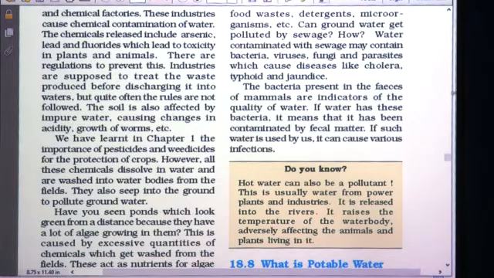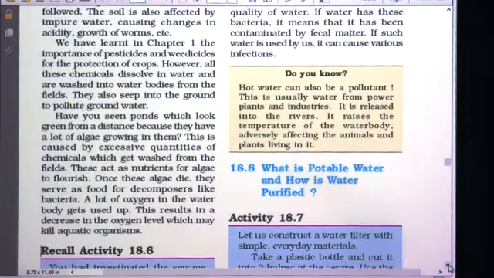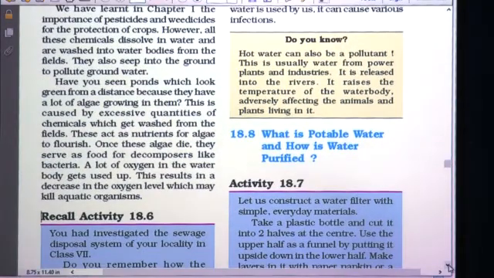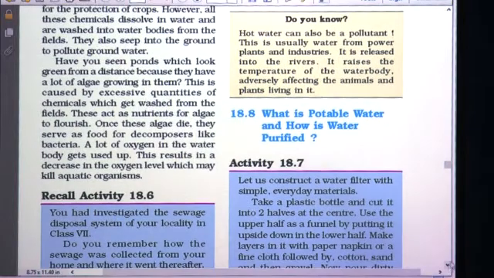Have you seen ponds which look green from a distance because they have a lot of algae growing in them? You may have seen that if you look at some of the ponds from some distance, you will find that the surface of the water is looking greenish. That is because of the growth of algae. A lot of algae grows in that.